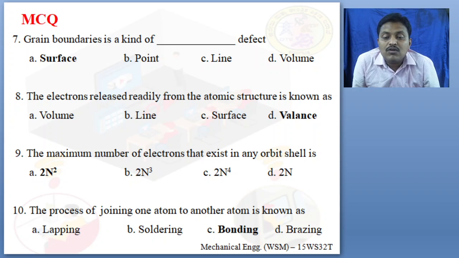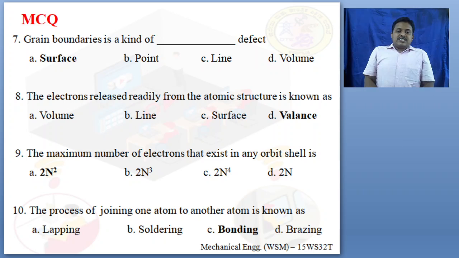The process of joining one atom to another atom, what is that process called? If atoms are held together by interatomic force, what is it: lapping, soldering, bonding, or brazing? This type of joining process of one atom to another atom is known as the bonding process.